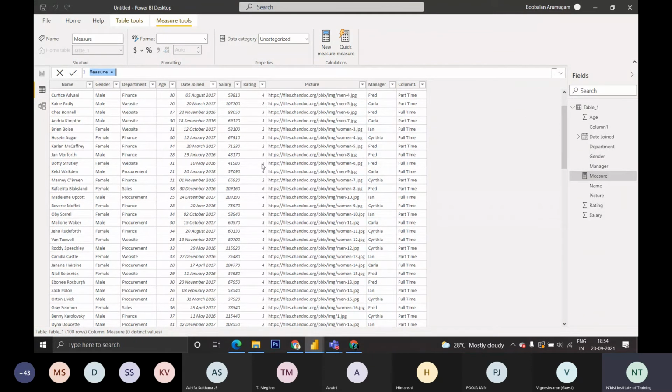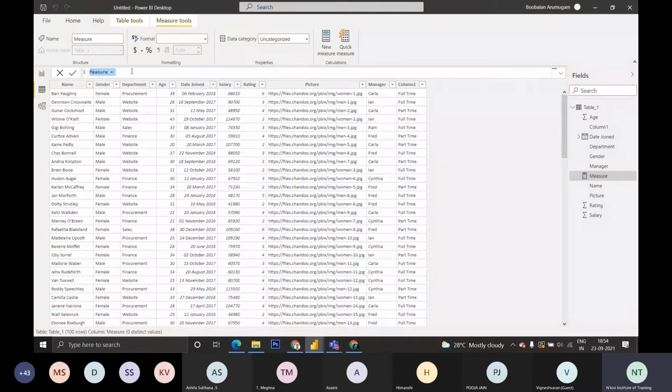Like this we can provide a condition: if this is the rating, you have to provide this percentage as a bonus. Like that you have to provide an if condition. We are going to use an if condition in it, and ultimately after updating the measure, you will get a column containing the measure. That measure will have the value of bonus. You can try it out.